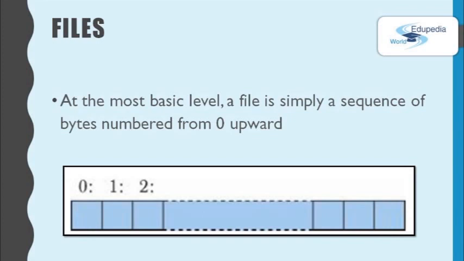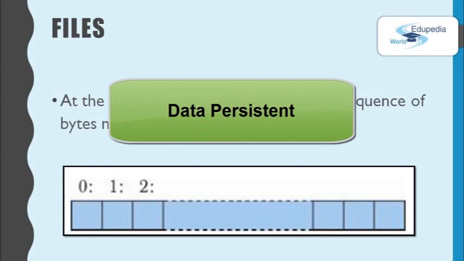We typically have a large amount of data which cannot fit in the main memory of our computer. So we store most of it on disks or other large capacity storage devices. Such devices also have the desirable property that data does not disappear when the power is turned off. We call this concept data persistence.